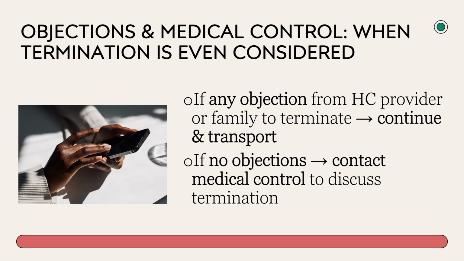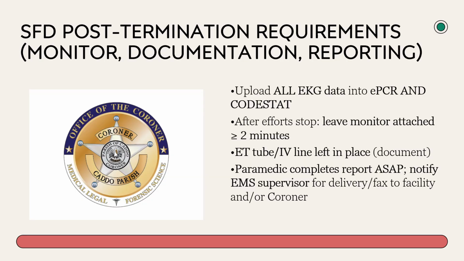The policy also adds a human safeguard. If there's any objection from a healthcare provider, family members, or anyone else on scene to terminating the code, the pathway directs continuing resuscitation and transport. If there are no objections and criteria are met, you contact medical control and discuss termination. Supervisors should coach crews to avoid arguing, use calm explanations, and escalate appropriately.